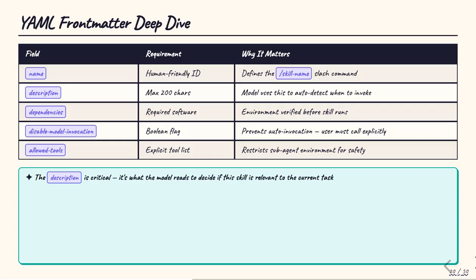The front matter fields each serve a specific purpose. The name field defines the / command, so this skill is invoked as /deploy staging. The description field, capped at 200 characters, is what the model reads to decide whether this skill is relevant to the current task, making it the most important field for automatic invocation. Dependencies ensure the environment is prepared before execution. The disable model invocation flag prevents the agent from auto-triggering the skill, requiring explicit user commands. And allowed tools restricts what the skill's sub-agent can call, scoping permissions per workflow.